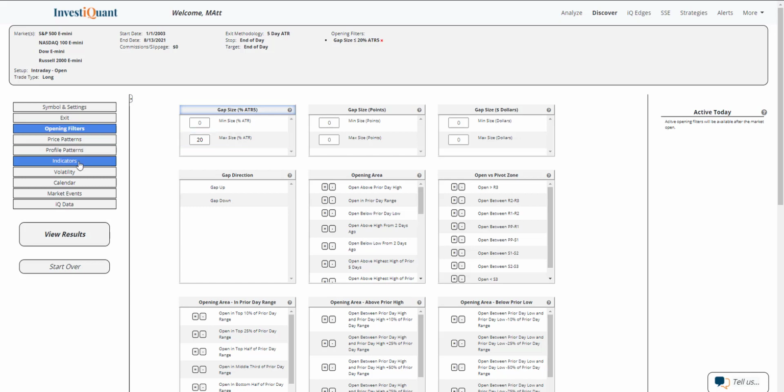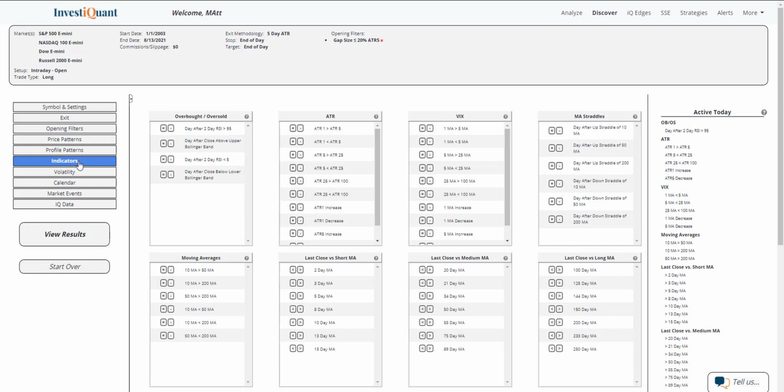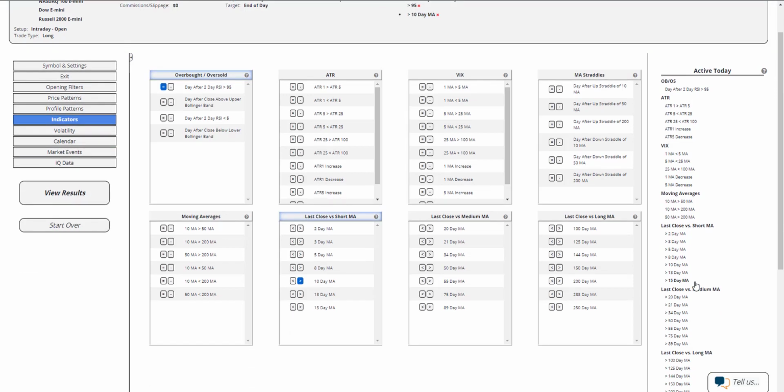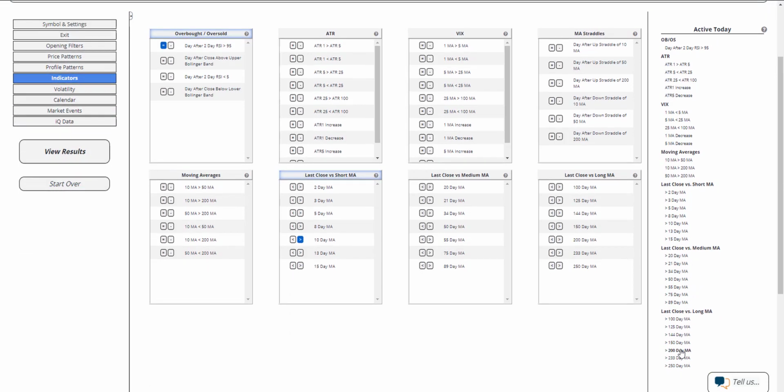Next, I'm going to go into the indicator section, and this is where I'm going to grab the overbought reading and then put it in a bull market environment. So I'm going to do all of this from the active today. Let's do it from right over here. I'm going to go active today, overbought, oversold, this top option here, day after 2-day RSI greater than 95. Next, I'm going to put us in a bull market. So to do that, I'm going to create a bull market environment by saying we closed above a 10-day simple moving average. And I'm going to scroll down and also say we closed above a 200-day simple moving average.